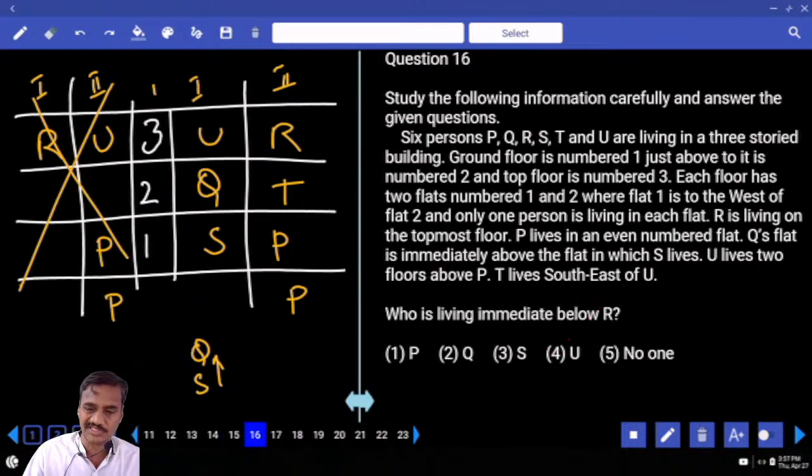And the 16th one, who is living immediately below R? Immediately below R, that is T. T is the answer. Now between P and Q, Q is given as a choice. Here it is not asking for an immediate flat, but the below floor. What is the below floor here? Second floor. On the second floor, who are the persons staying? Now the question is about the immediate below flat of R. Then T is done, and the 16th one.